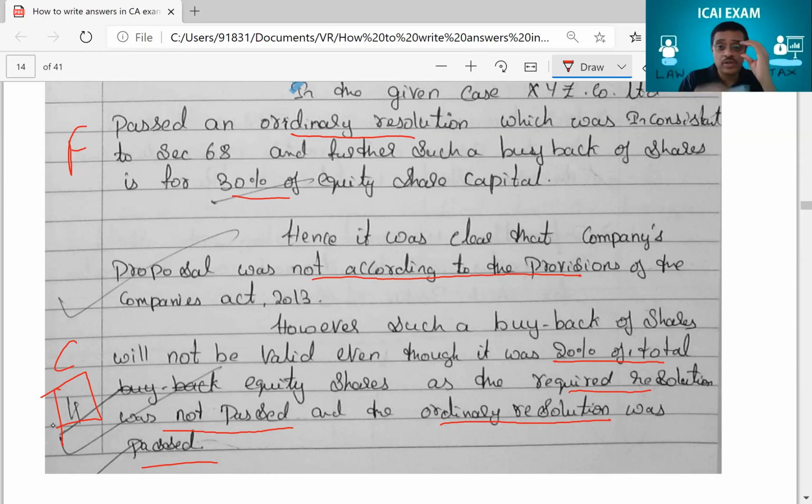You know, in the first one, what I showed you was a new paper, 2019 ka paper. This is somewhere about 2015-16 ka paper. I think 16 it must be. So at that time, that computerized way of writing the marks was not there. So the examiner used to write it by hand only. So 4 marks, full 4 marks the student got. You see, full 4 marks. Aa gaya, pura 4 marks aa gaya.